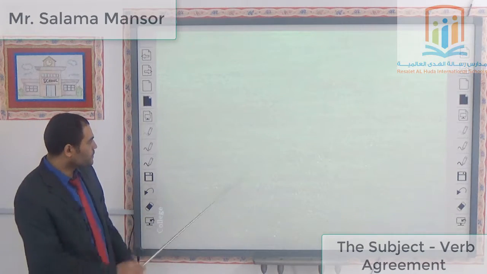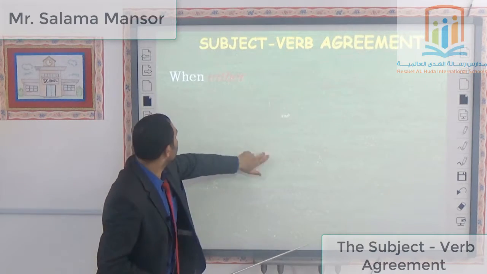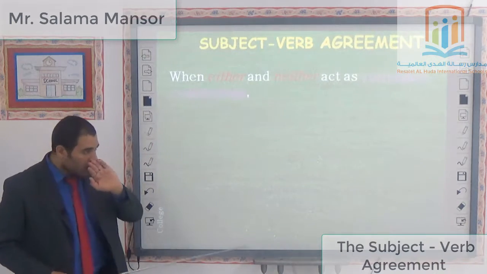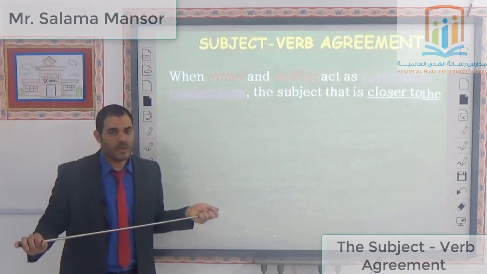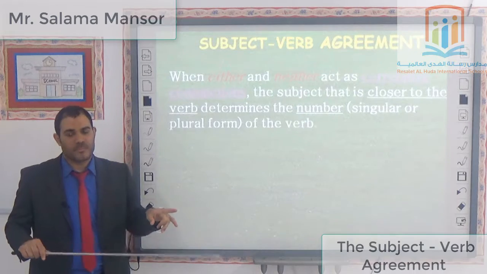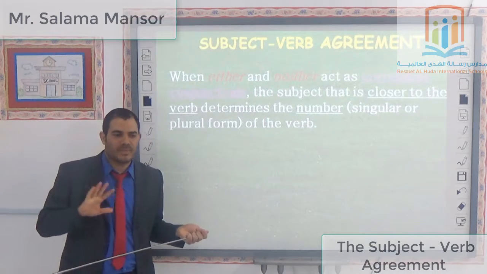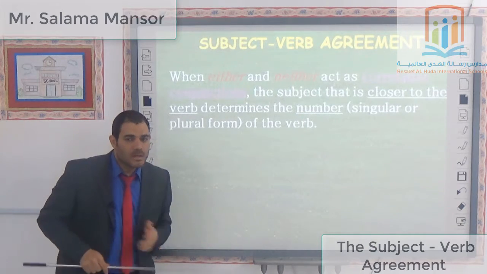Let's take another example. If we have either and neither without or and nor, I use them as singular, even if they are followed by plural.